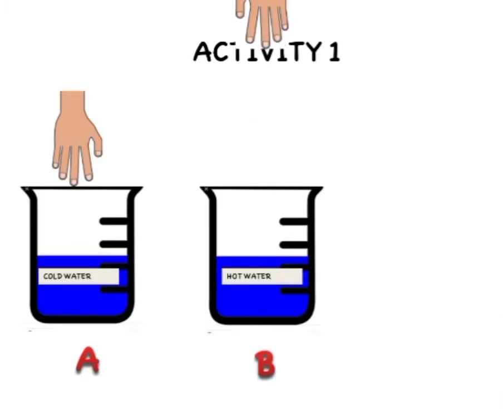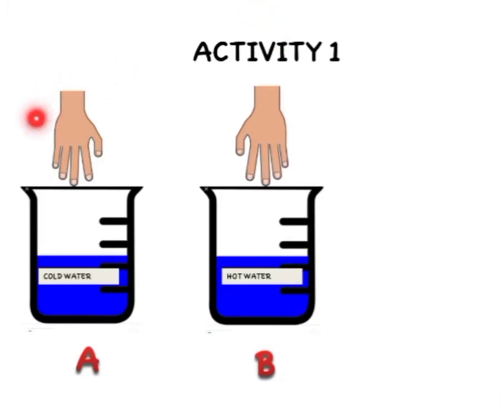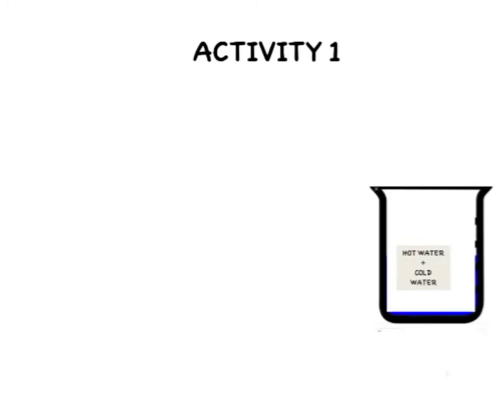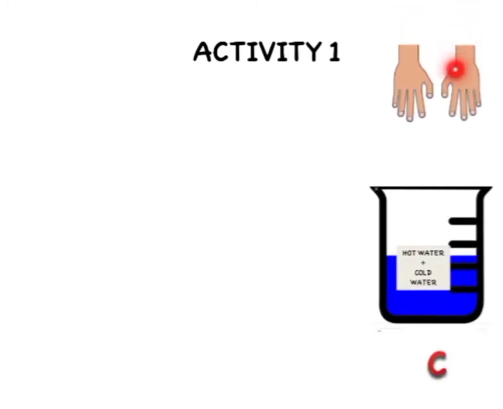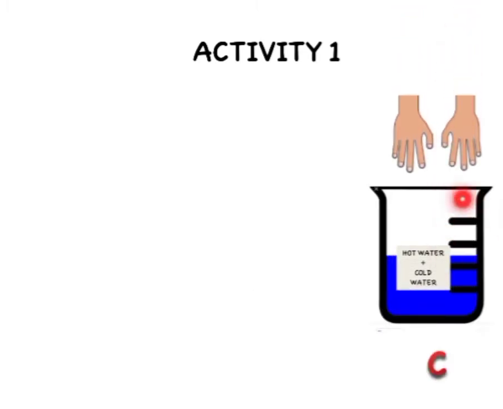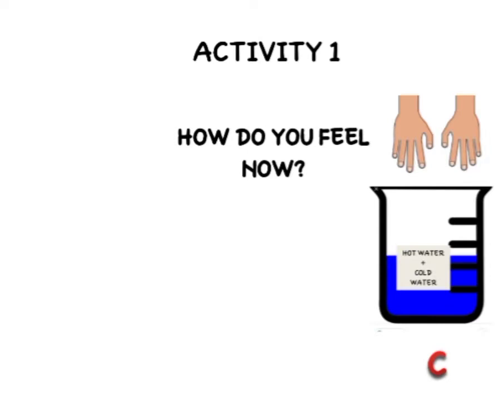You put your right hand inside the cold water and your left hand inside the hot water. Now you put both hands together inside this mixture of hot and cold water. Now, can you tell me how will you feel after putting both the hands inside this mixture of hot and cold water?